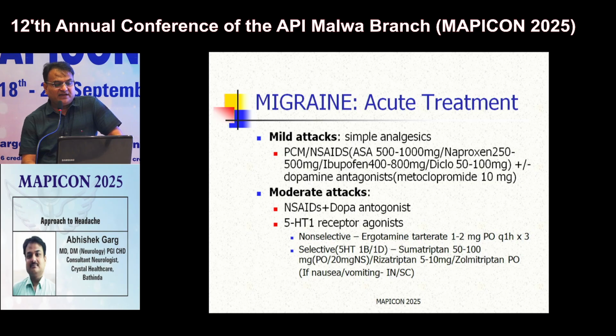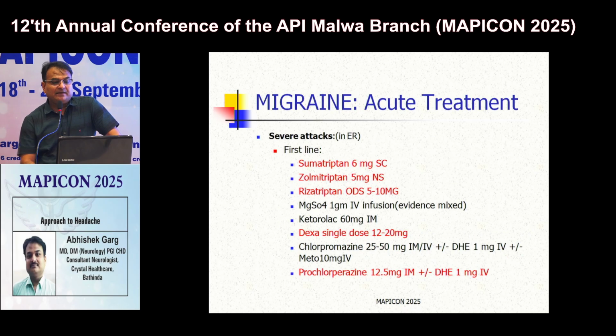Apart from these, we can use 5-HT1 receptor agonists. These are of 2 types, non-selective and selective. Among selective, we can use sumatriptan, rizatriptan, zolmitriptan, etc. But sometimes patients of migraine present in the emergency with severe attacks of headache. In those cases, we can use sumatriptan subcutaneously, or nasal spray of zolmitriptan, or oral strips of rizatriptan.